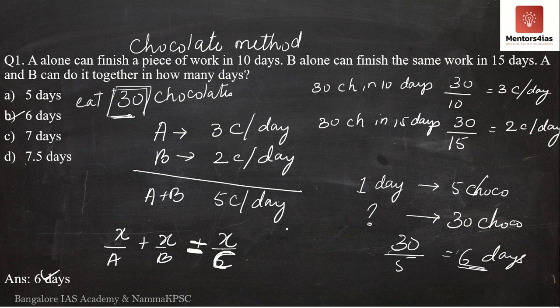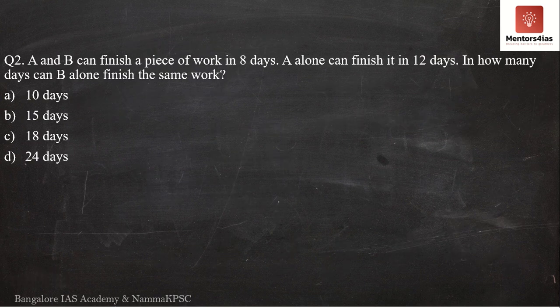So from the next problem onwards, I will not do the entire thing, where x is the amount of work to be done, and they take 10 days to complete the entire work, how much work will a be able to complete in one day? I will simply write it as x by 10. Similarly for b, I will simply write it as x by 15. I will not do the entire procedure. I hope you understood. If not, please do go back. Please do understand the traditional method. It is important. So let us move on to the next question.